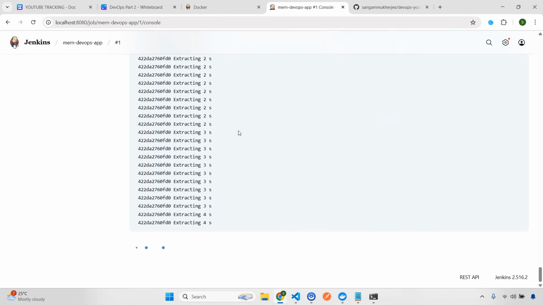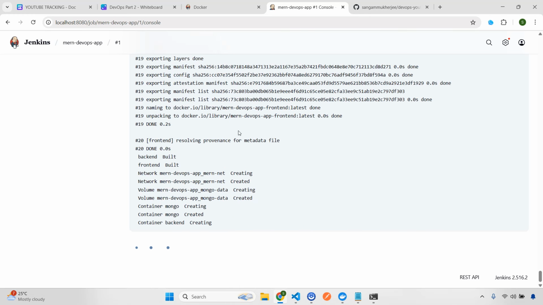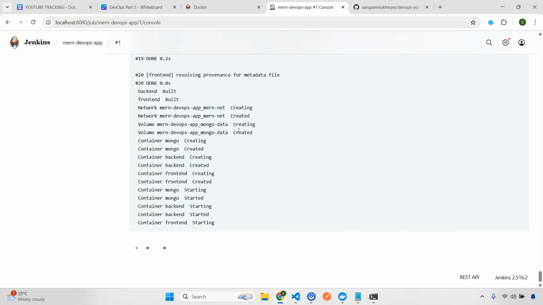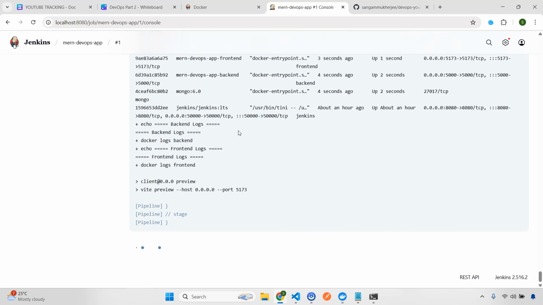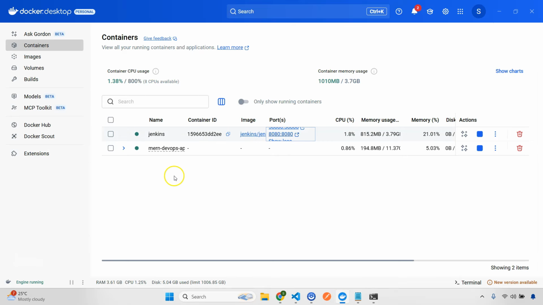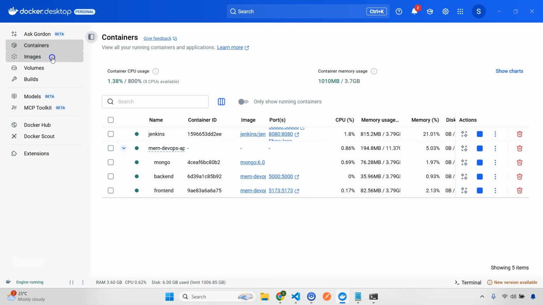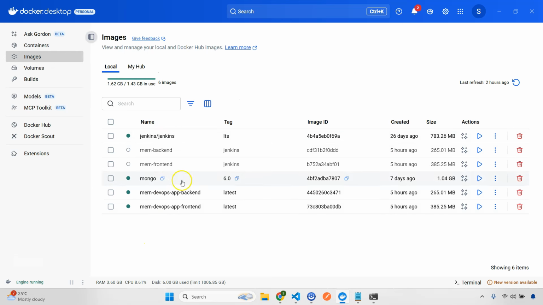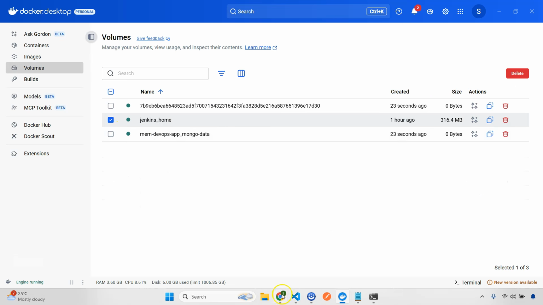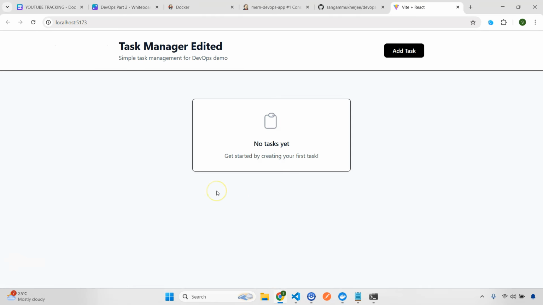Awesome. So now this is successful. Okay, so if I go here, you can see we have a MERN container created with Mongo, backend and frontend. If you go to images, we have the images that we have created. Also we have the volumes, right? So if you go to the containers, let's go to 5173 and see it's running.